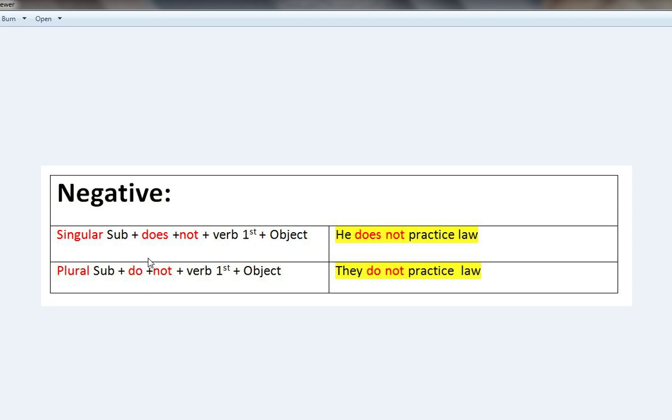In case of plural, we will use do instead of does, and then it will be subject, do not, verb first form and object. It will be simply he does not practice law, and for plural they do not practice law. It will be very simple, flat: subject, do not or does not, and then verb and then object. Very simple. There is nothing included in that.